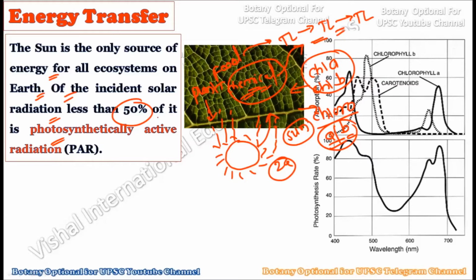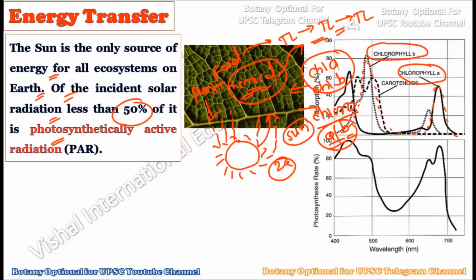So chlorophyll A and chlorophyll B have a very peculiar wavelength which can be absorbed by these pigments. Okay, this graph shows you which wavelength is actually absorbed by the chlorophyll A pigment and which wavelength is actually absorbed by the chlorophyll B pigment. That literally means not every kind of wavelength is absorbed by the chlorophyll molecules to create the food energy, but there are some specific wavelengths on which these pigments are highly active, while the rest of the wavelengths are neglected by these pigments.